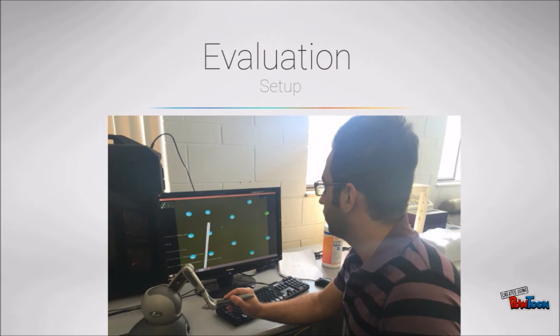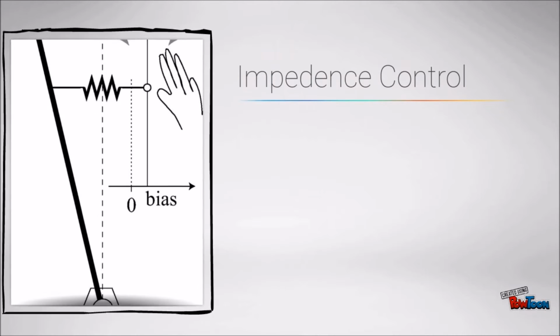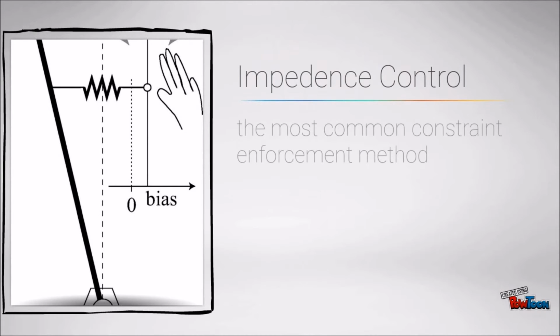We use the setup that you could see in the picture to evaluate this method. For evaluating the proposed control approach, we have compared it to 3 spring impedance controllers holding different values for the gain. Such controllers are the most common constraint information method applied in the literature, where the applied force is a linear function of the error between the desired and current points.